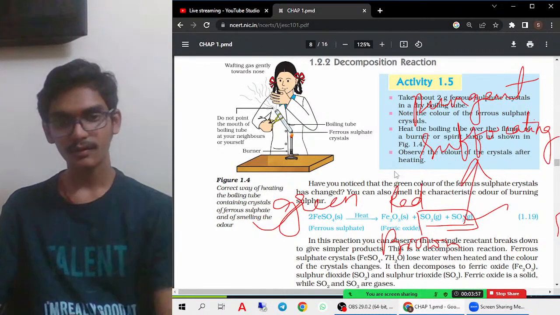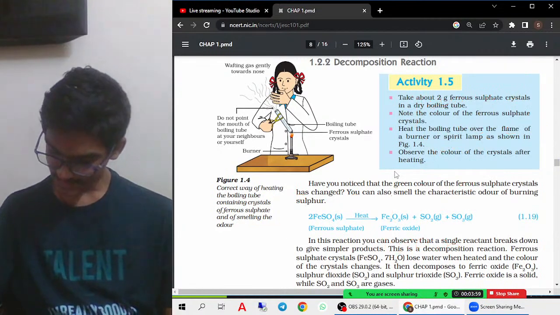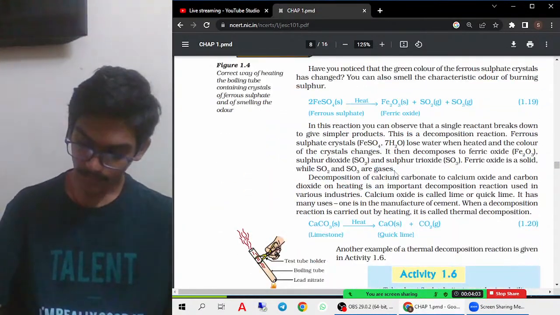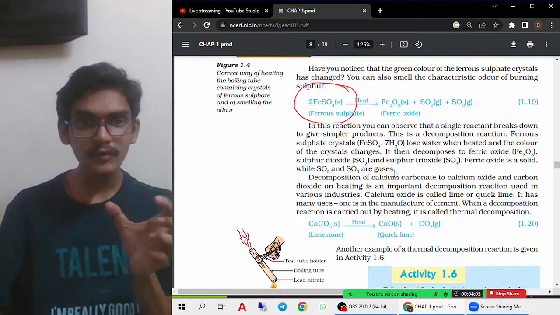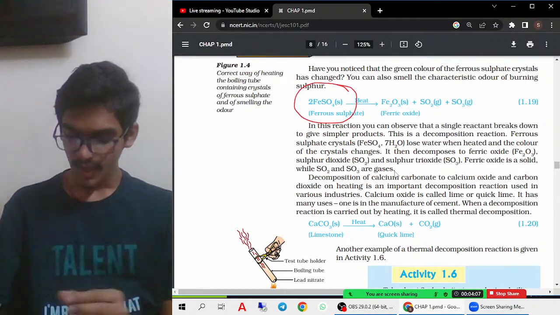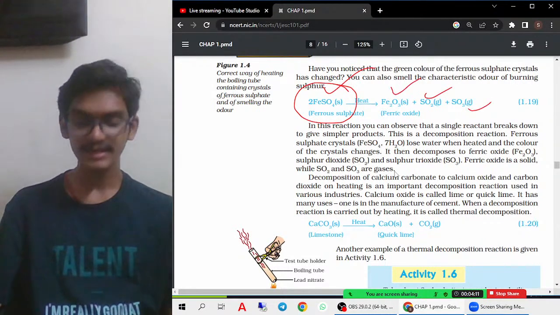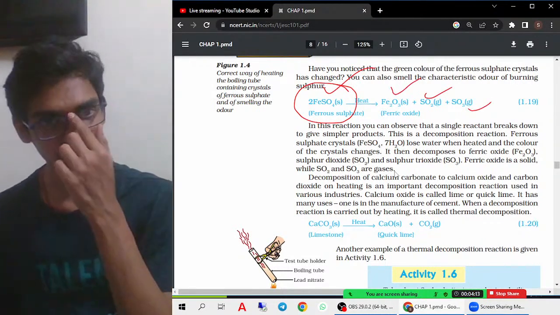You must remember this. Now let us try to understand the next reaction. That's it, there is not much to understand here. We are trying to decompose. Decompose means to break down. We are breaking down this complex product into ferric oxide, sulfur dioxide and sulfur trioxide.